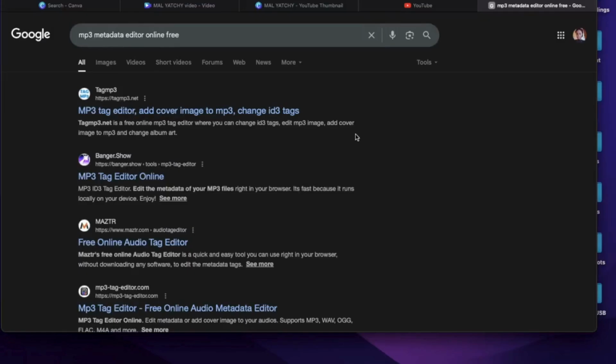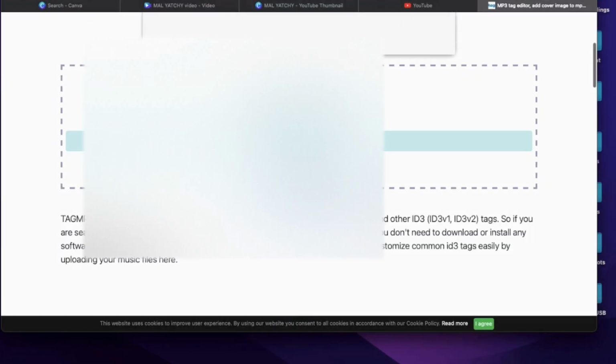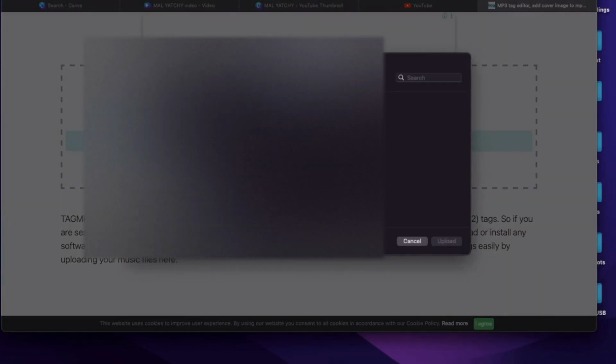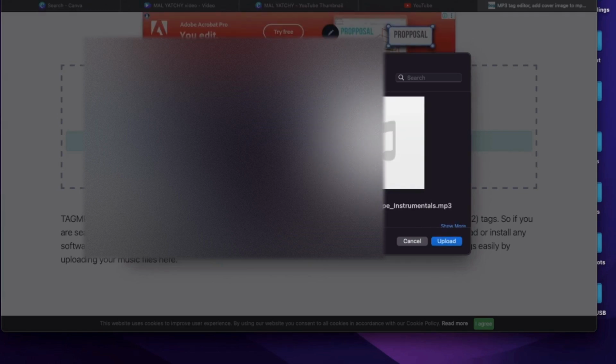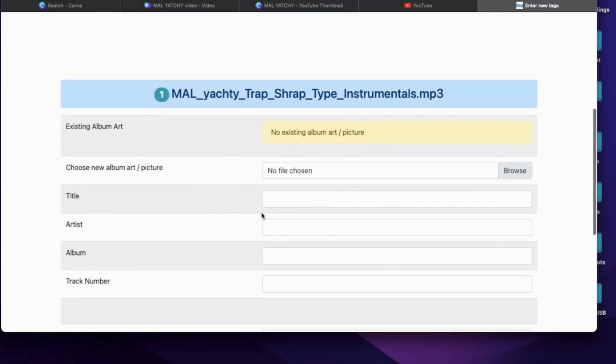Now, it's time to tag the MP3. Link is also available in the description. Upload the converted file and accurately fill in the data. Include the cover art too.